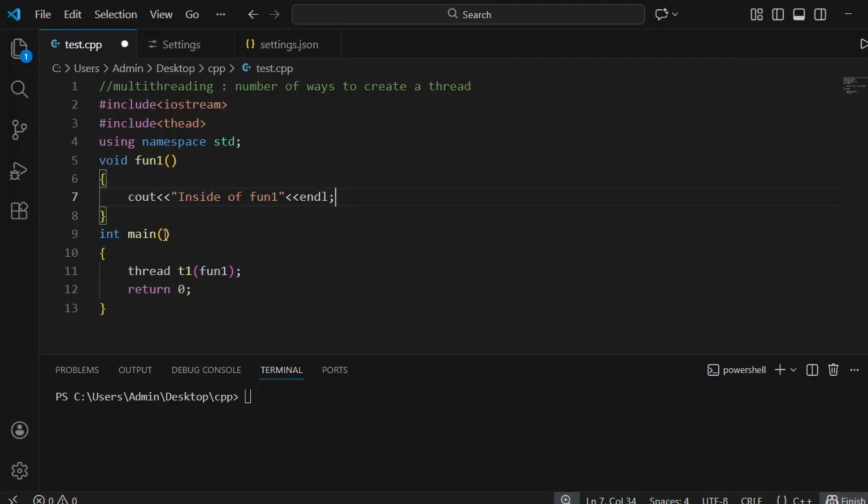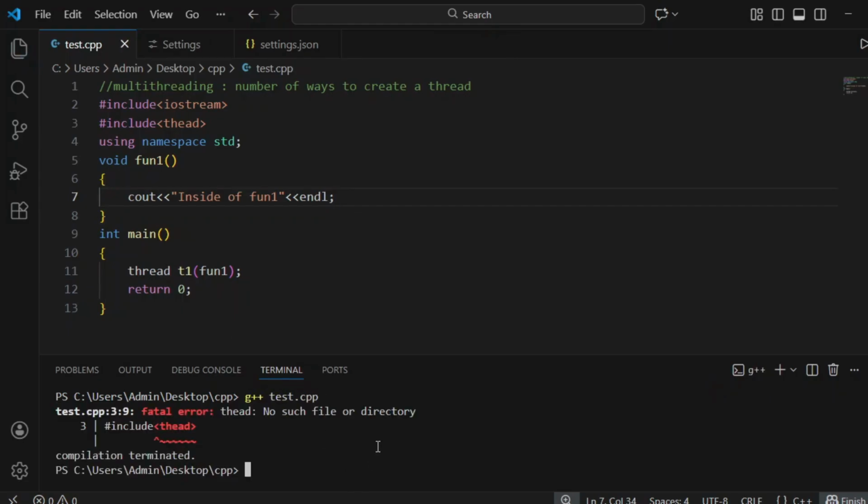Here the main thread will start, and when control comes to thread t1, t1 will execute parallelly with the main thread. When the t1 thread completes, it comes back, so till then the main thread has to wait. Otherwise the program will get terminated. Let me show you.